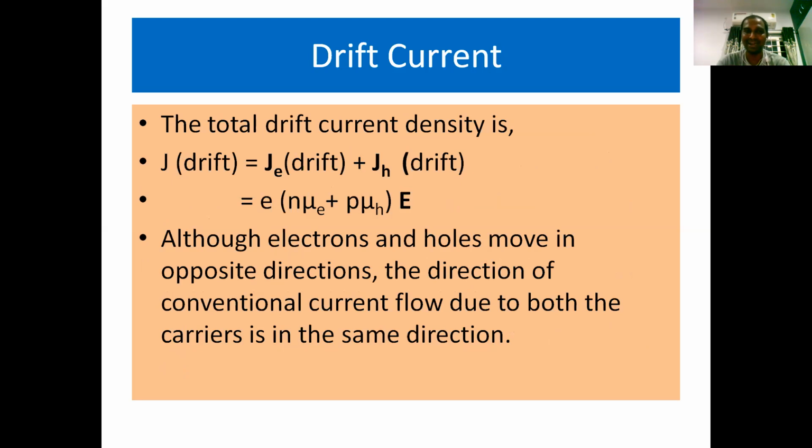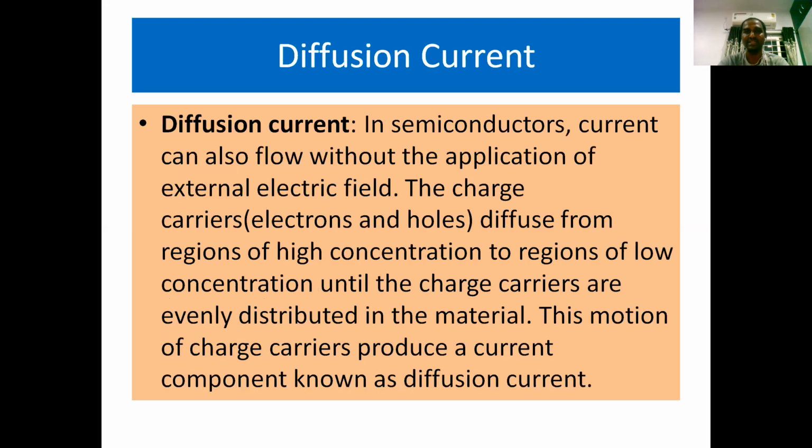That is, the current density during the drift process is the summation of the current density due to electrons during drift and the current density due to holes during drift. As a result, by taking e and E as common, J = e(n mu_E + p mu_H)E. All the electrons and holes move in opposite directions, but the direction of conventional current flow due to both carriers is in the same direction.